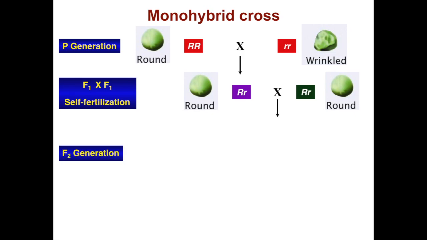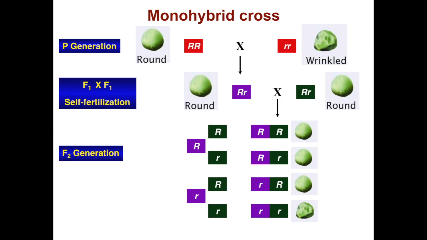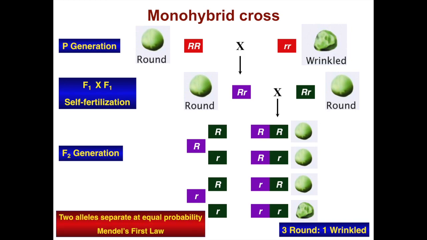In the F2 generation, the first gamete is in purple, and the second gamete is in black. This yields 4 genotypes: round round, round wrinkled, wrinkled round, and wrinkled wrinkled. This gives a phenotypic ratio of 3 round and 1 wrinkled. And this illustrates Mendel's first law, that the two alleles separate at equal probability.